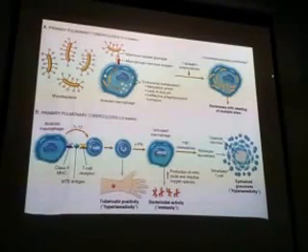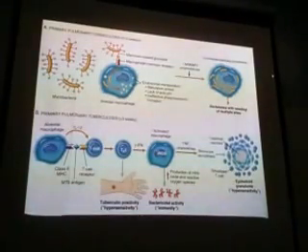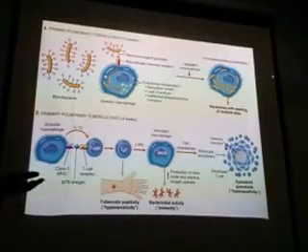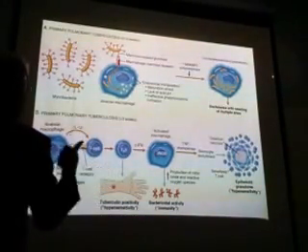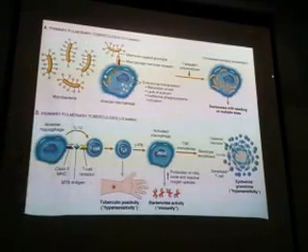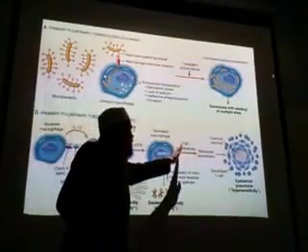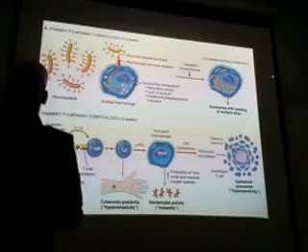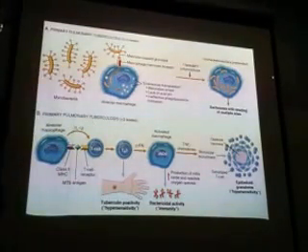Thousands and millions of people are getting infected with Mycobacterium tuberculosis, but not all get tuberculosis. Why? Because of this phenomenon. Once it gets activated, it will kill the bacteria. Once the bacteria is killed, and if there is no hypersensitivity, only this part is there, then the bacteria enters, gets killed, and nothing will happen to the person.